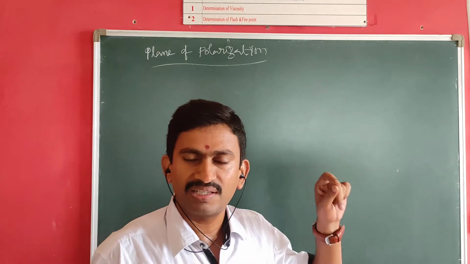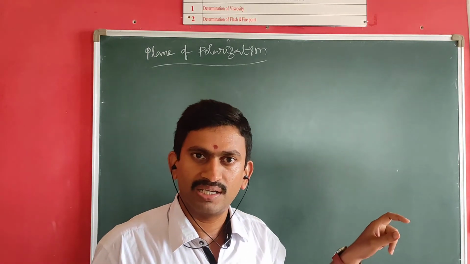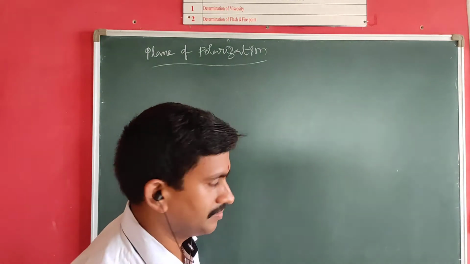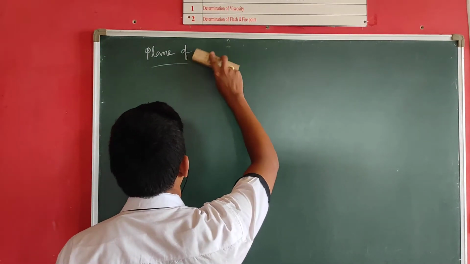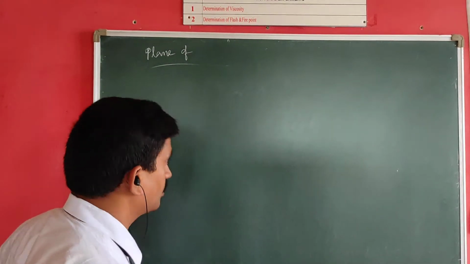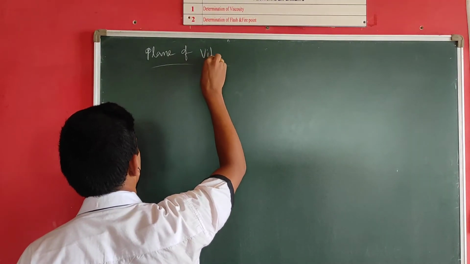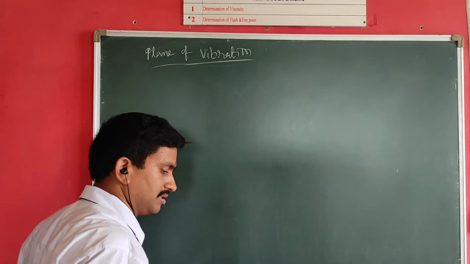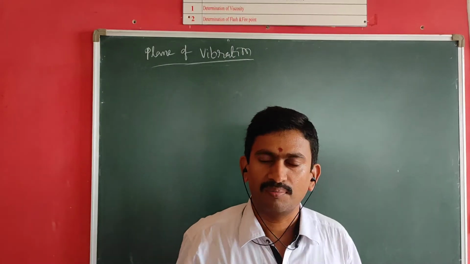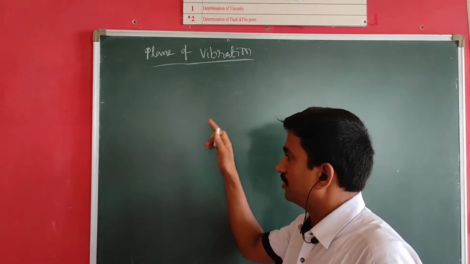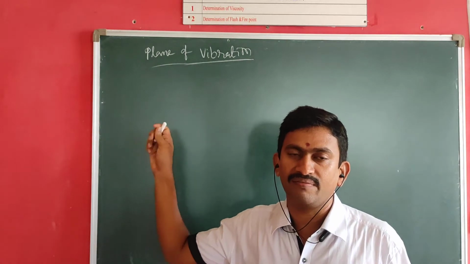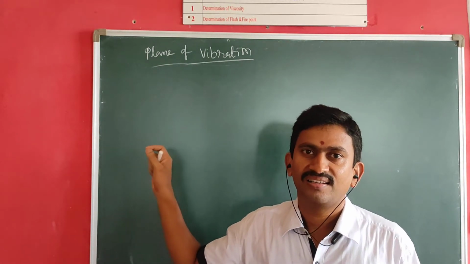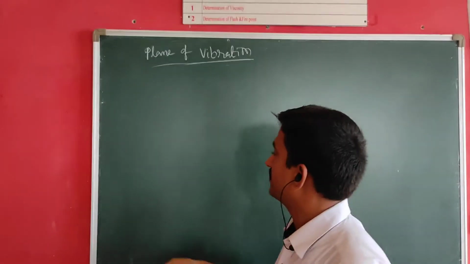The plane in which the light vectors are vibrating is called plane of vibration. So plane of vibration is nothing but, after the polarization, the plane to which the light vector components are confined. The plane in which the light vector components are present is called plane of vibration.